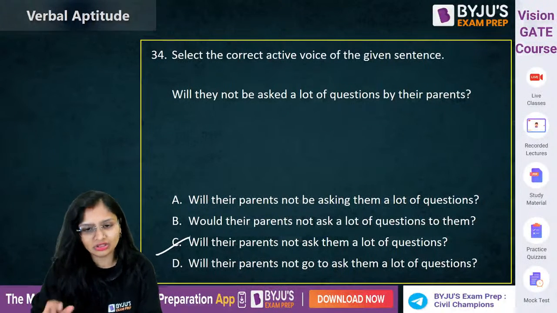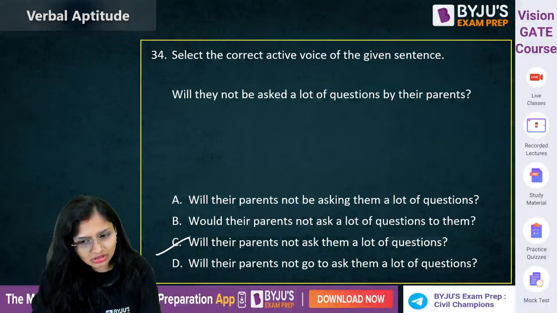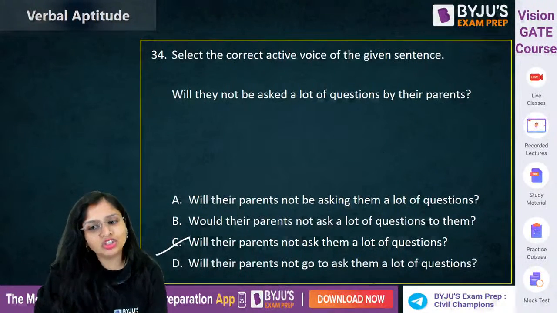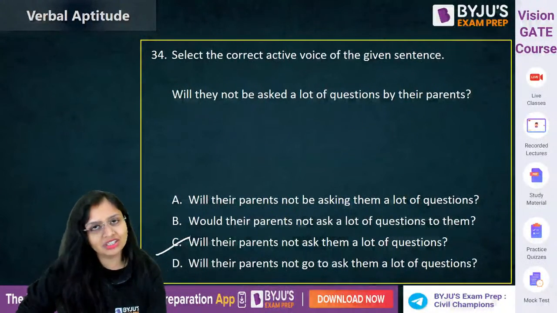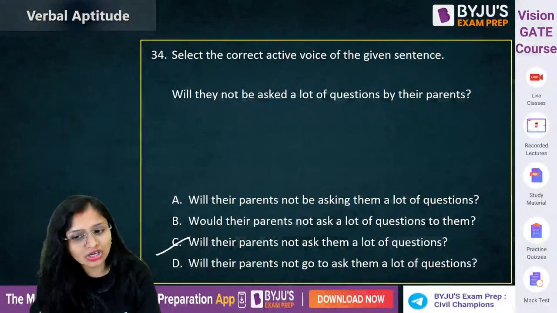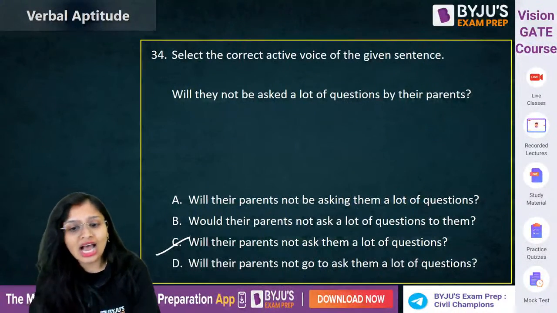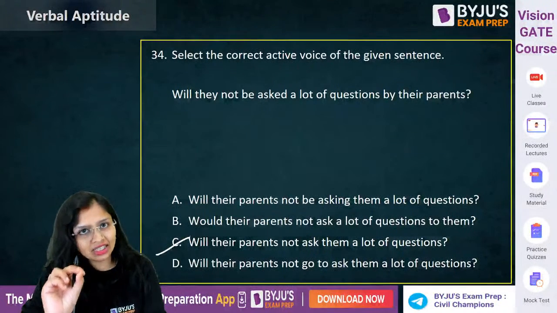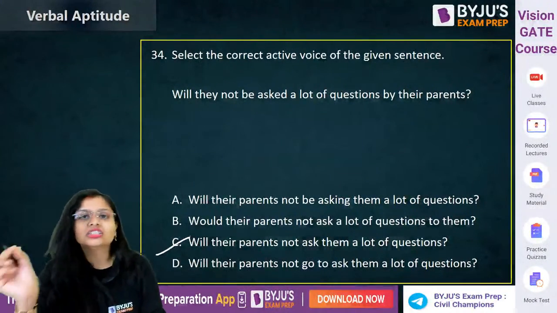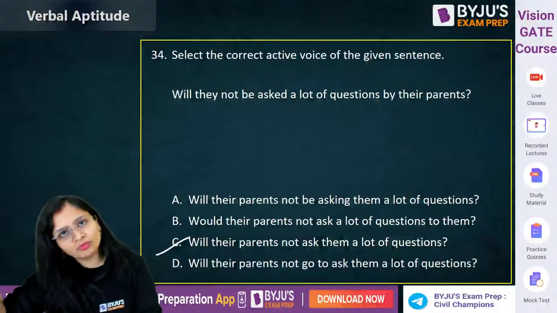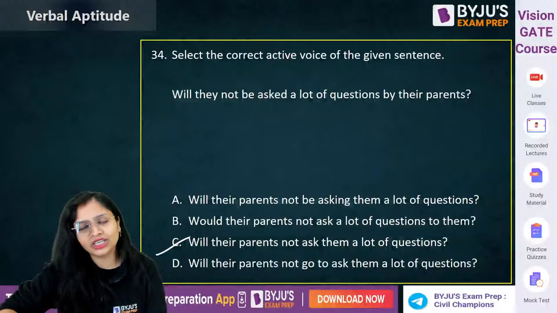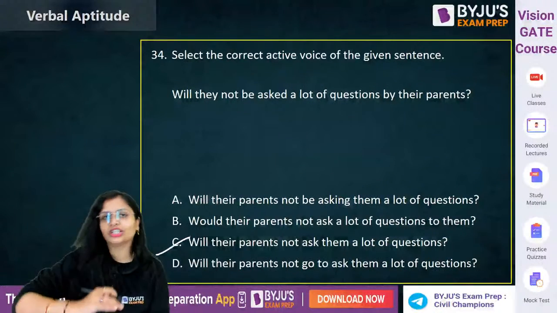इसका best तरीका होता है, first check out the active voice and try to make the passive voice from it, in which you are getting the passive voice which is given in the question. That means it is the correct active voice. आपको पता है, when you're converting active to passive, active का subject becomes object for passive, and object of active voice becomes the subject of passive.